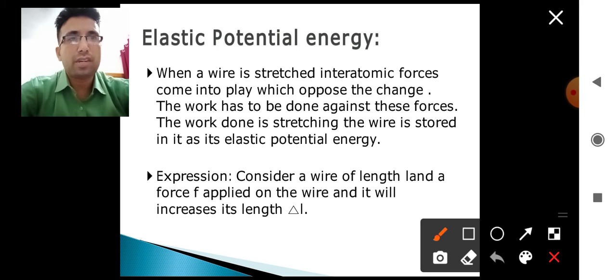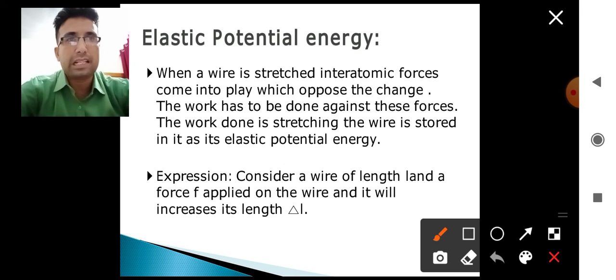When a wire is stressed, interatomic forces come into play, which will oppose the change. Then work has to be done against these forces. The work done in stretching the wire is stored in it in the form of energy, which is known as the elastic potential energy of the body.